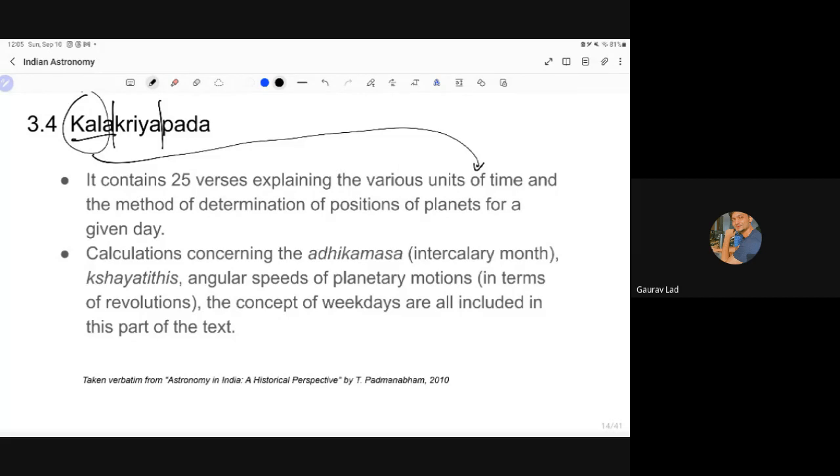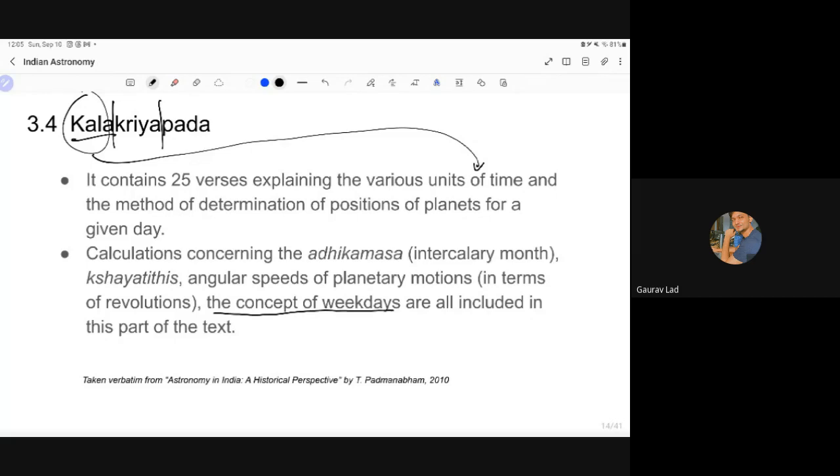And it also gives the method to determine the position of planets for a particular day, any day of the year. And he gives the calculations for Adhik Masa and Kshaya Tithis. We saw the concept of Tithi Kshaya yesterday in the lecture. So he gave the method to calculate anything regarding Adhik Masa and Tithi Kshaya. And he also gave the method to calculate the angular speeds of the planets.